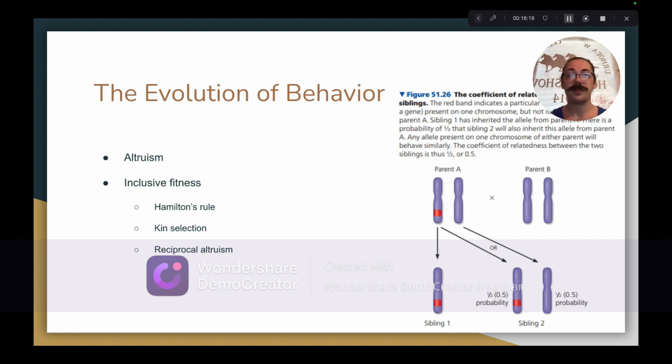Altruism is favored by natural selection when the product of the benefit and coefficient of relatedness exceeds the value of the cost. Kin selection is a form of natural selection that specifically favors the propagation of genes that contribute to altruistic behavior. This is because of the increase in genetic representation within a population that comes with promoting the reproductive success of an individual's relatives by the individual.